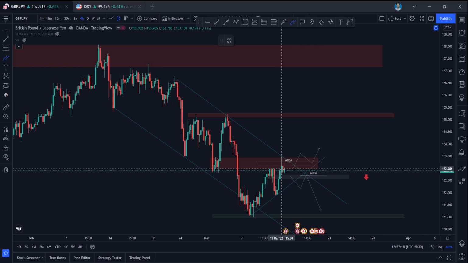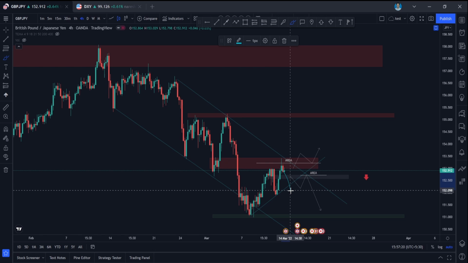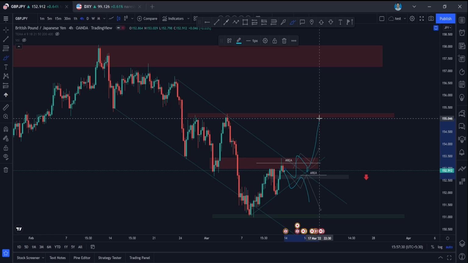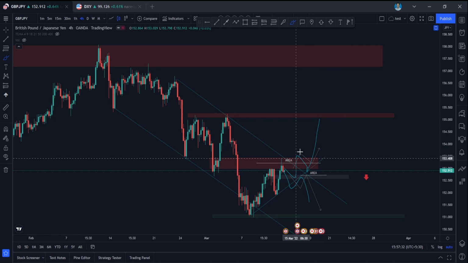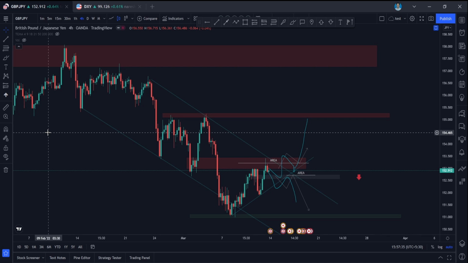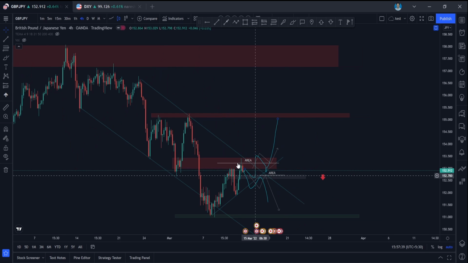Either it should break down, retest and go down, or else if it is holding this area and again making a higher high here, you can go for long entries here and take this as your target, which is really good. So we are having a good opportunity in GBPJPY, guys. We are having both side potential, but it is better to go with the trend.